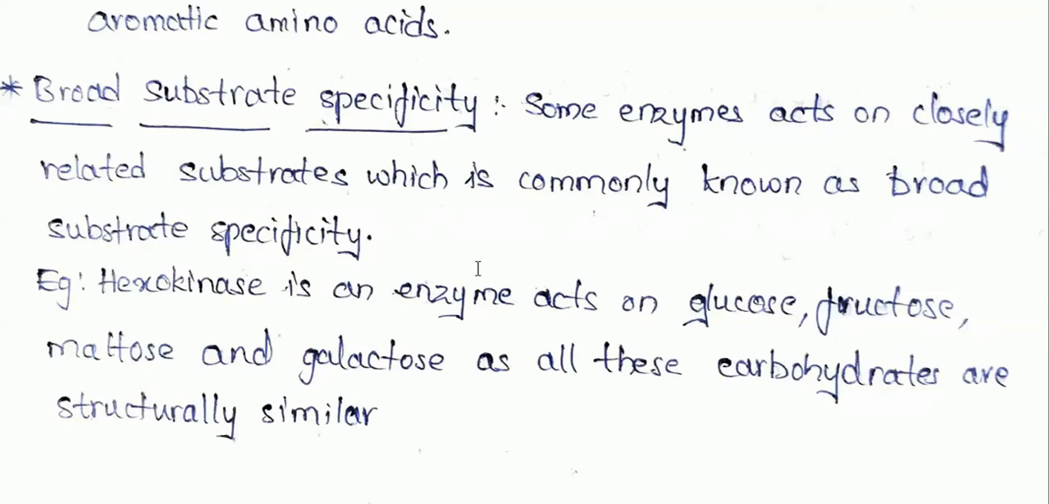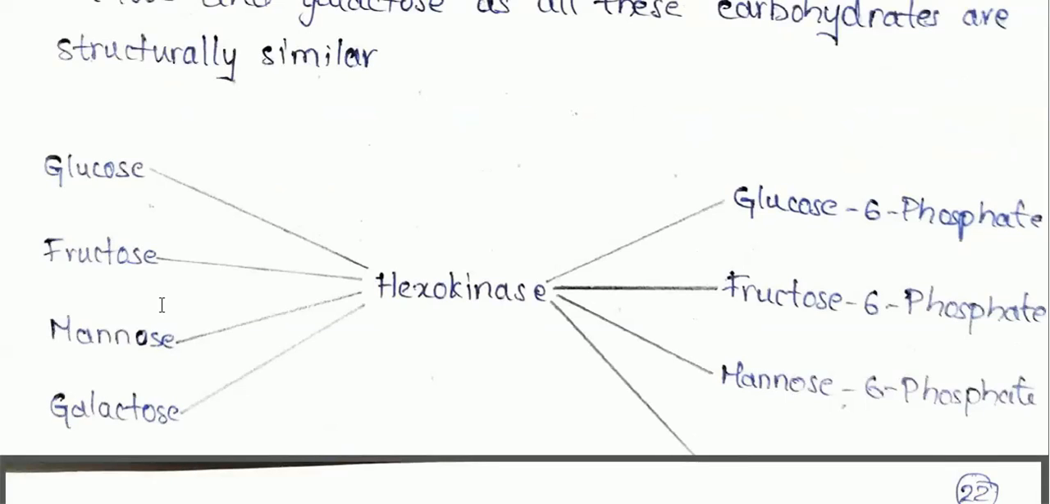Okay, and here the best example is hexokinase. This particular enzyme acts on a wide variety of carbohydrates. If you see the reaction, this is the example. If you see this, you can completely understand. Hexokinase acts on all these carbohydrates like glucose, fructose, mannose, galactose, and these carbohydrates are further converted into their complementary glucose 6-phosphate, fructose 6-phosphate, mannose 6-phosphate or galactose 6-phosphate.